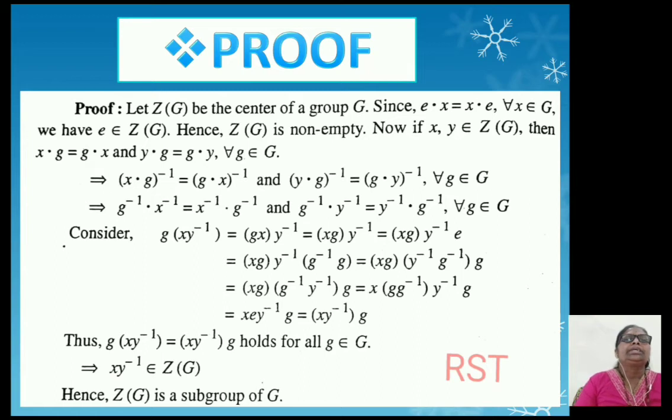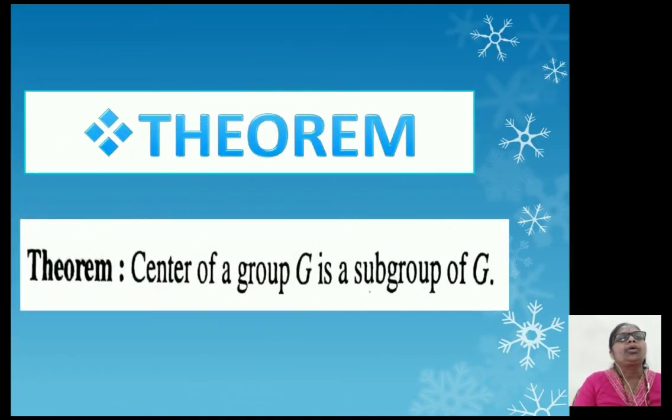Thus, the element xy inverse satisfies the property of center of a group. Hence, this implies xy inverse belongs to Z(G), that is center of a group. That means center of a group contains the element xy inverse. Hence, Z(G) is a subgroup of G. Thus, we have proved the theorem: center of a group is a subgroup of G.